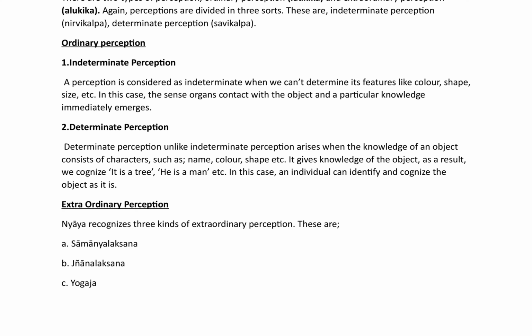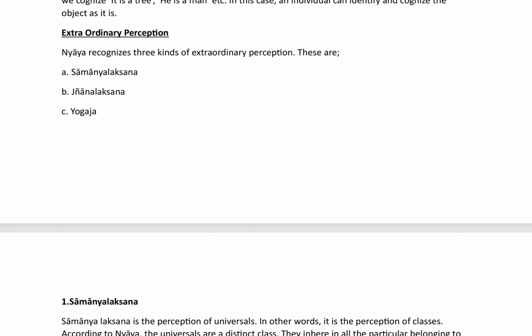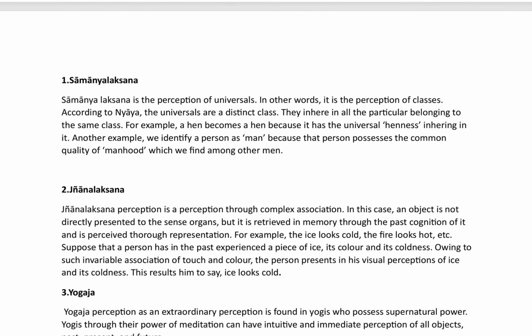Now we will go on to extraordinary perception, which is the second kind of perception. First it was ordinary, then second it is extraordinary. We have studied ordinary perception, now we are going to study extraordinary perception. Nyaya recognizes three kinds of extraordinary perception. These are Samanya Lakshana, Jnana Lakshana and Yogaja. So let's see what is Samanya Lakshana.